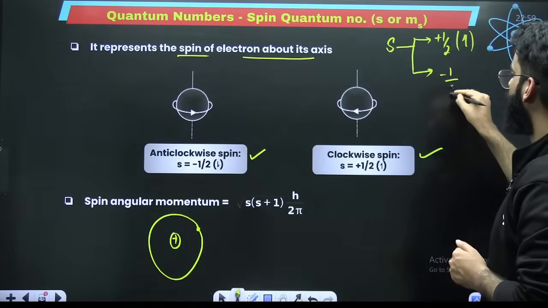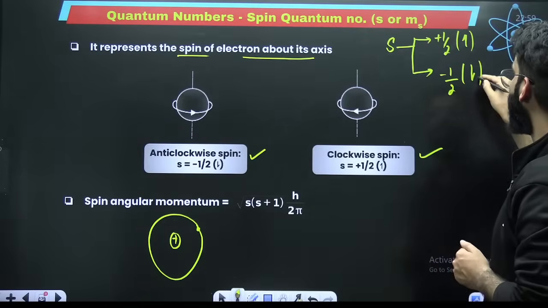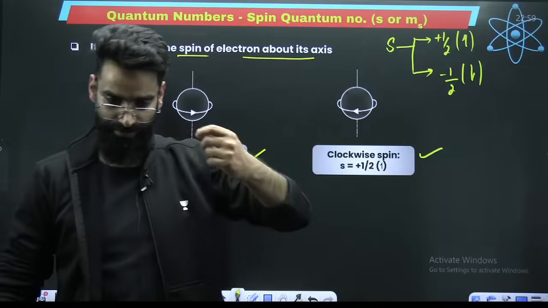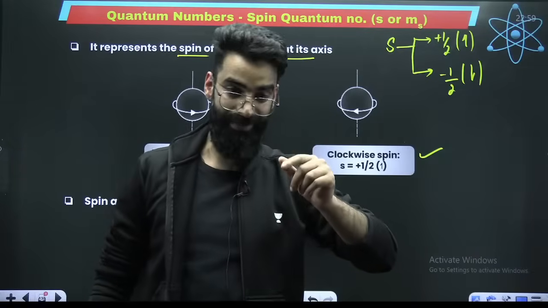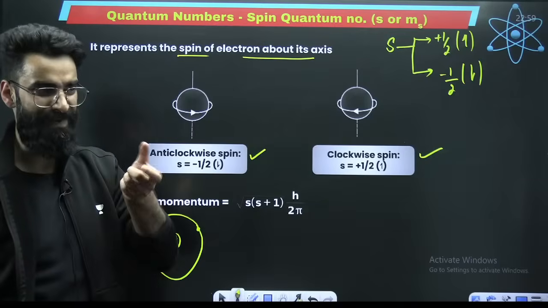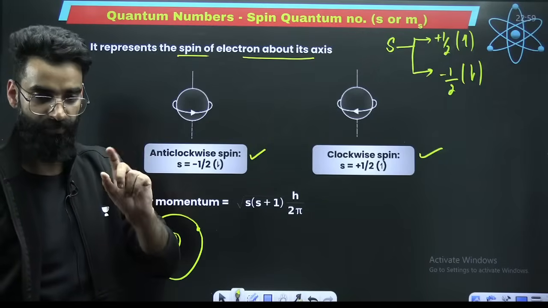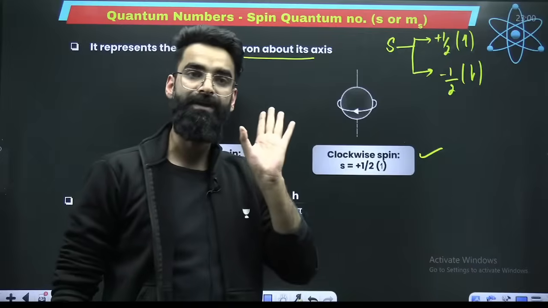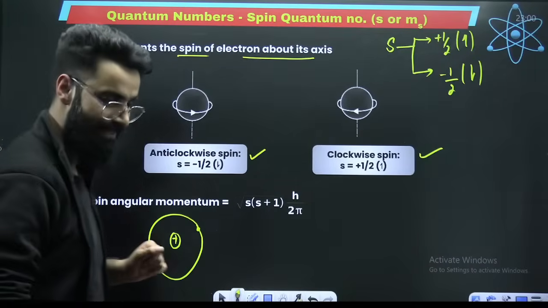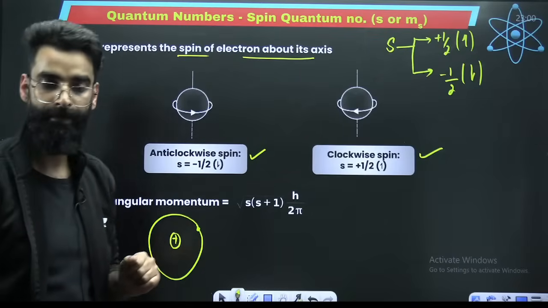Anti-clockwise we represent with -1/2 or a downward arrow, like this. So the electron will be spinning about its own axis. For clockwise spin, it is taken as +1/2, and for anti-clockwise, it is taken as -1/2.